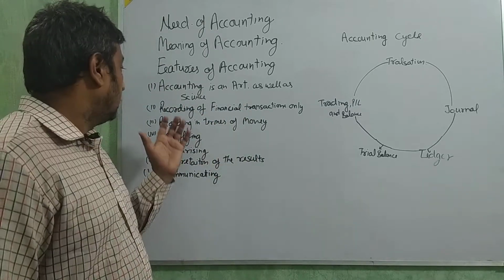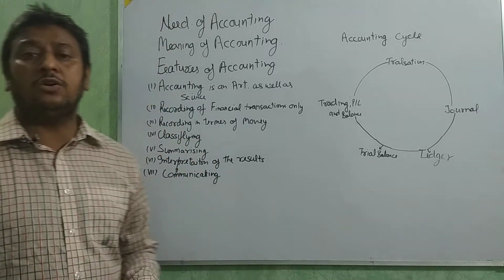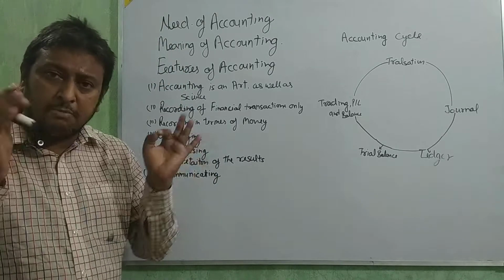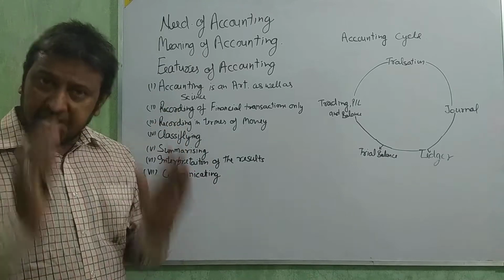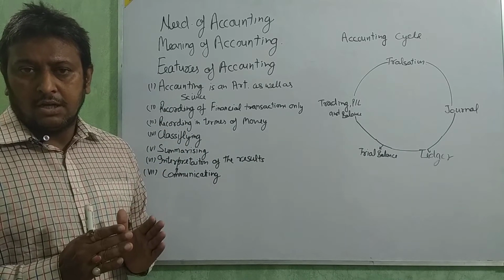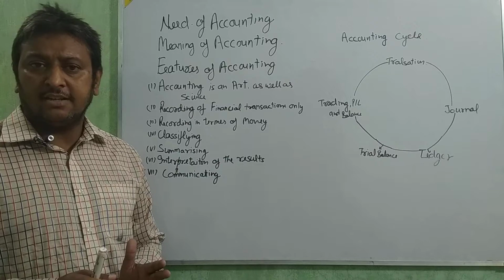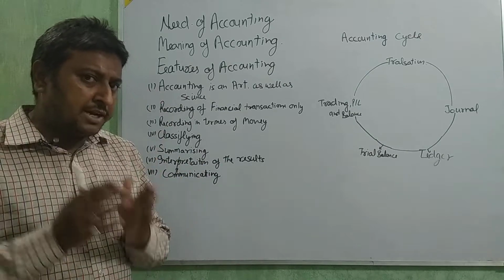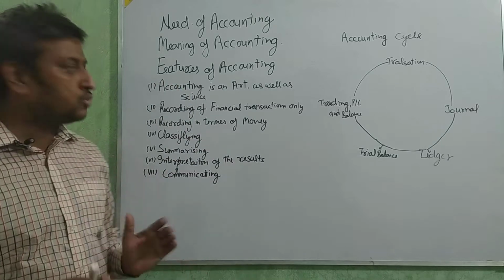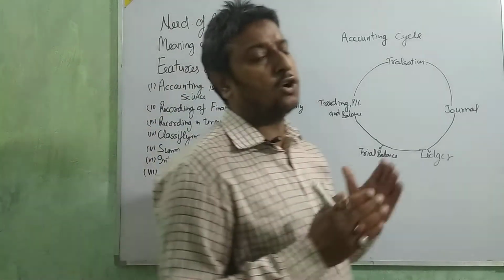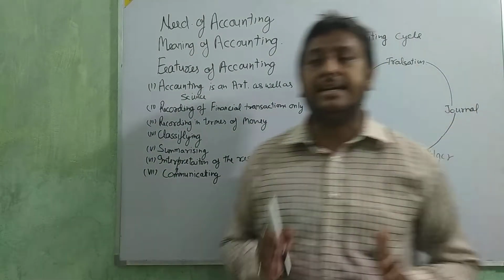For working in accounting or doing the accounting, we need the systematic body of knowledge of that accounting. And the same feature of a systematic body of knowledge is available in both science and accounting. So we say accounting is a science.